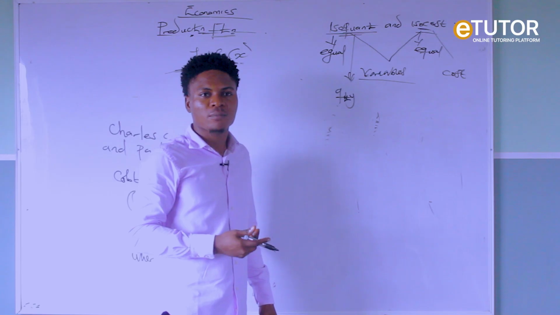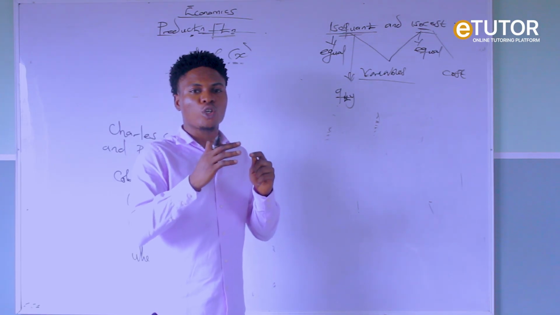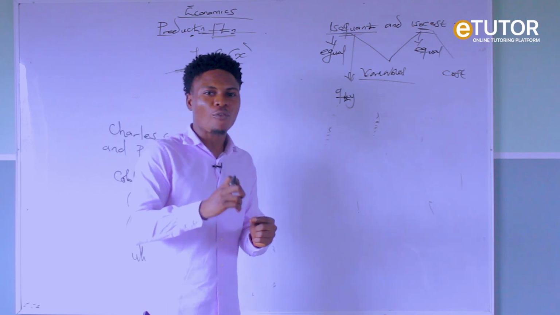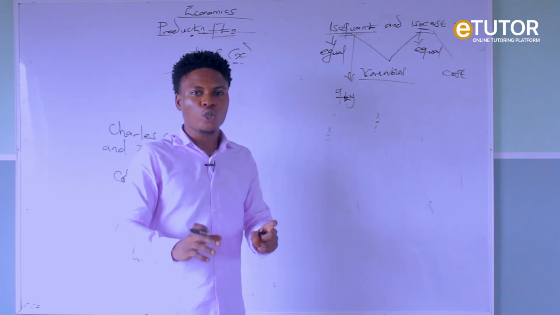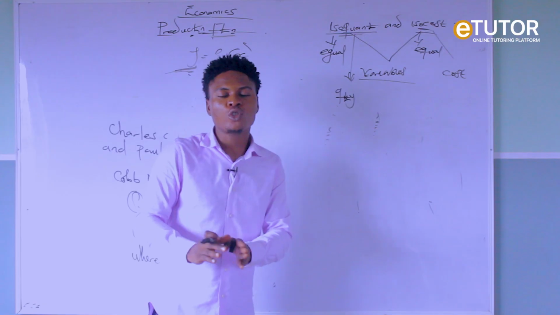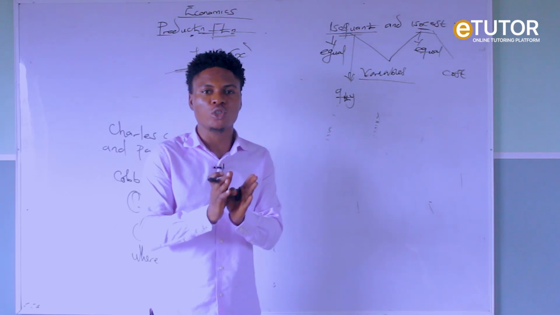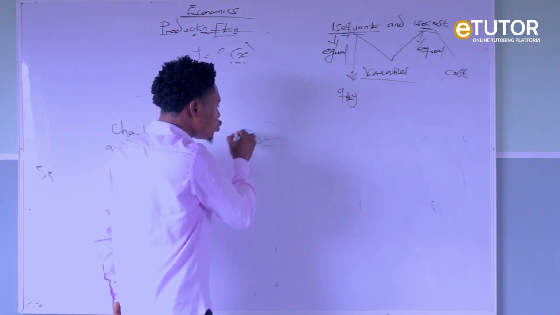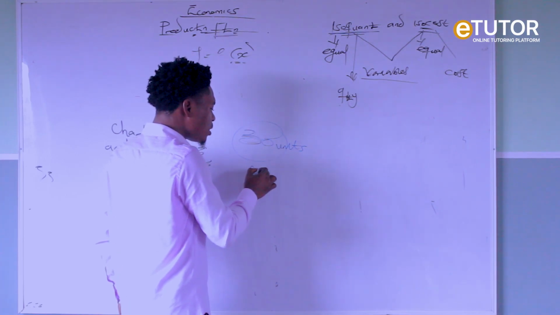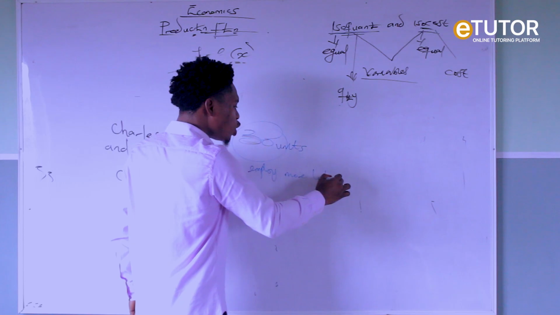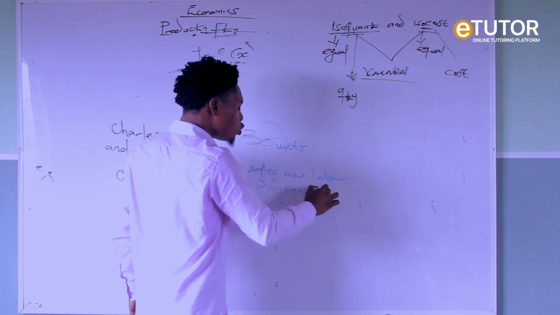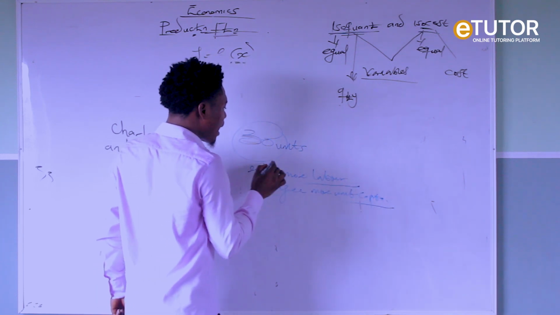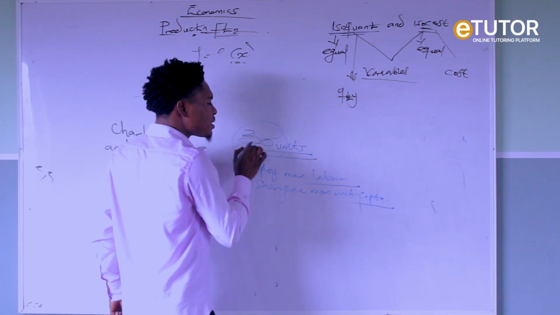Now, an isoquant is a curve that produces the same amount of output at a given level of labor and capital employed. So, irrespective of the unit of labor or unit of capital you are employing in your production, you are going to produce the same unit of output. So, if you produce 30 units and you want to employ more labor, that means you need to sacrifice more units of capital. So, irrespective of labor and capital employed, you are still going to produce 30 units.